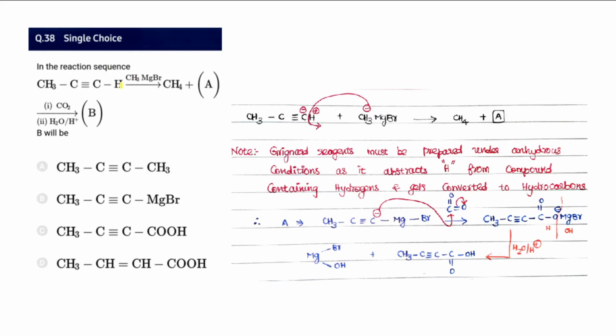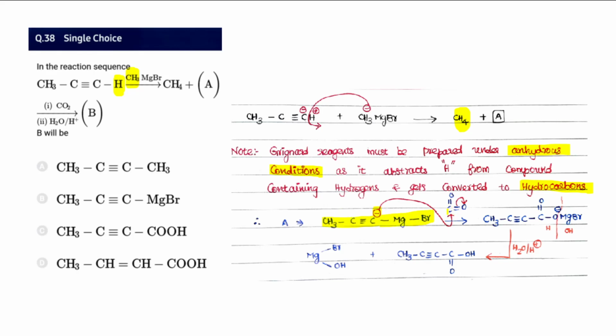38, in the sequence, which of the following will act as... So CH3MgBr will absorb moisture, because we know Grignard reagent must be prepared under anhydrous conditions. It is a very important reasoning question, and it always forms corresponding hydrocarbons. So it attacks and forms the corresponding hydrocarbon, and after forming the methane, the A will be the acetylide, C minus MgBr.